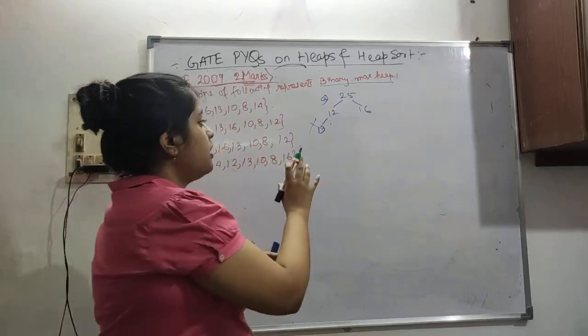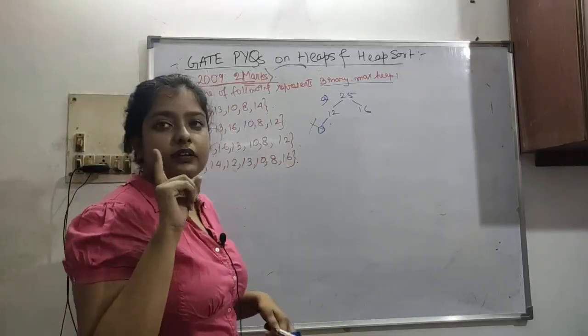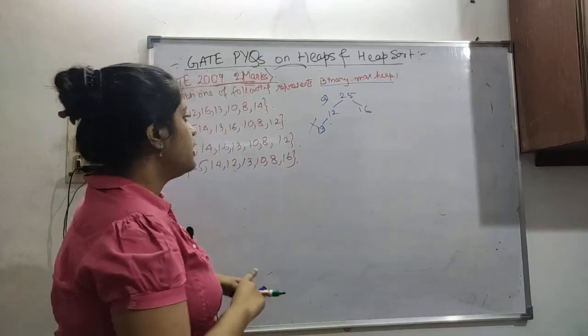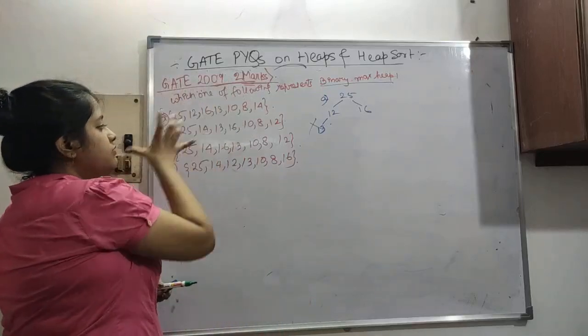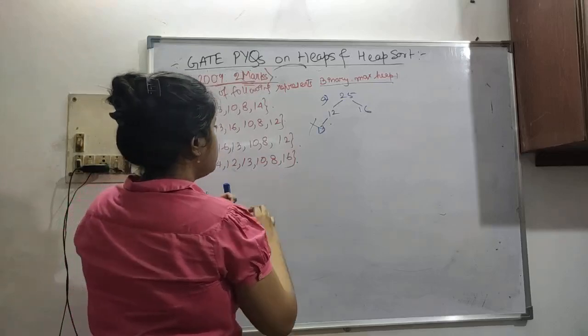What I used to do, I used to swap 13 and 12. This is a huge mistake. Don't do this. Here we are given this array, and we have to find out the correct max heap. Remember that. Now the next option is B.